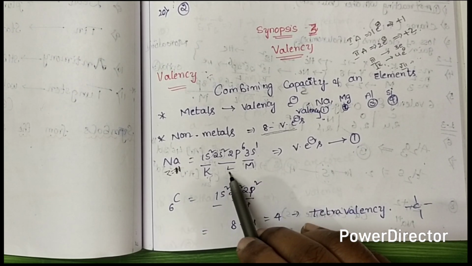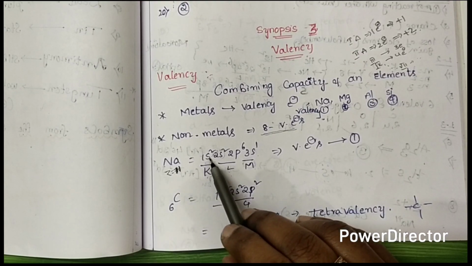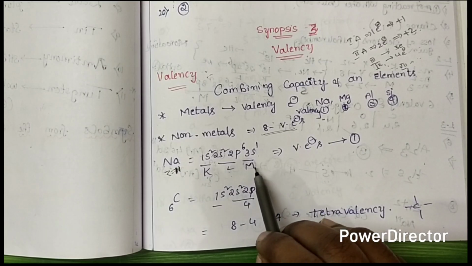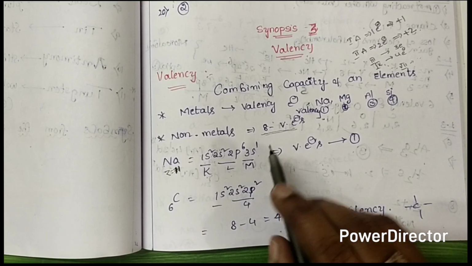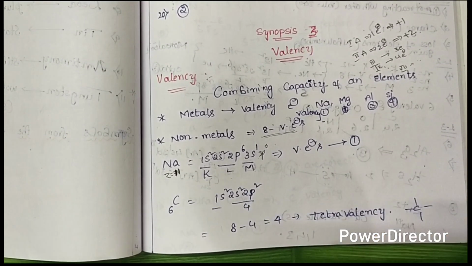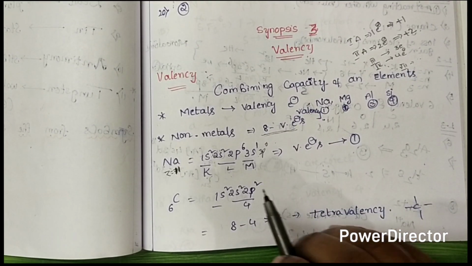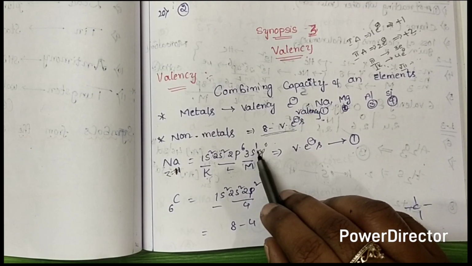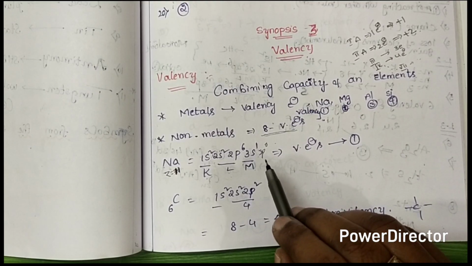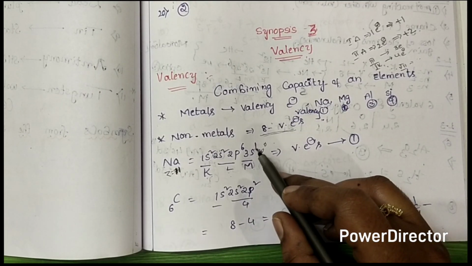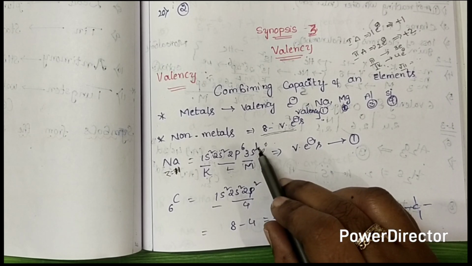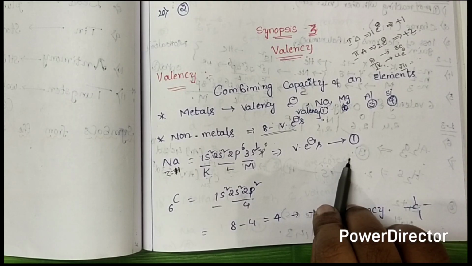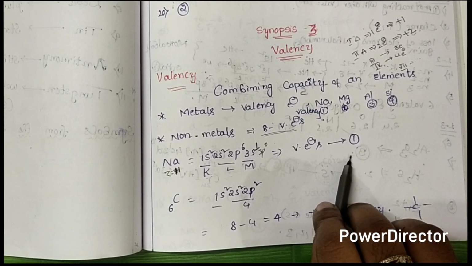The K shell capacity is 2 electrons only, the L shell capacity is 8 electrons only, and the M shell capacity is also 8 electrons, but here it occupies only a single electron. So this single electron is the one that can participate in bond formation. The outermost shell containing 1 electron is known as the valence electron. So sodium contains 1 valence electron. Have you understood?